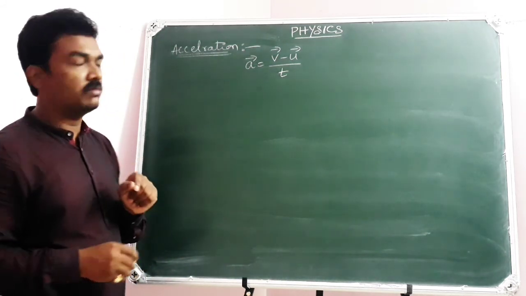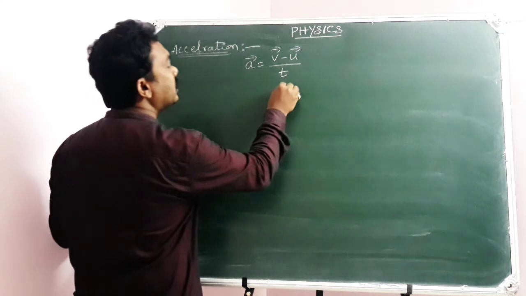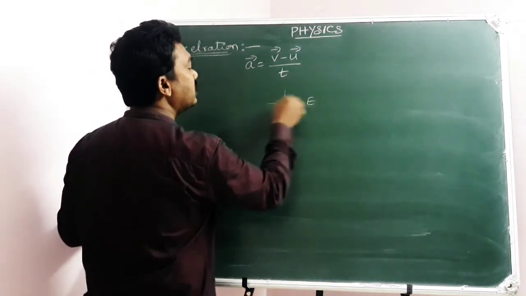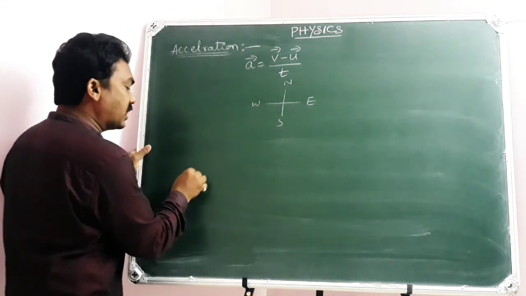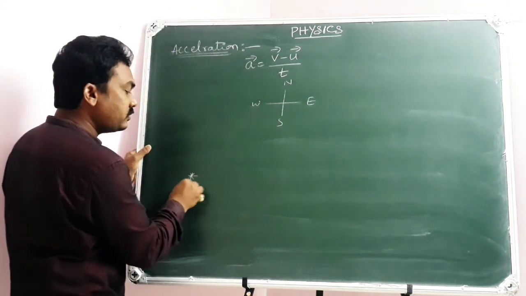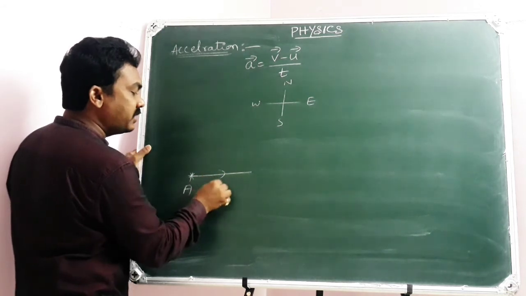Now here in this particular class, we deal with acceleration produced in the body due to change in direction of motion alone. For example, here these are the geographical directions. This is east, here north, west, south.